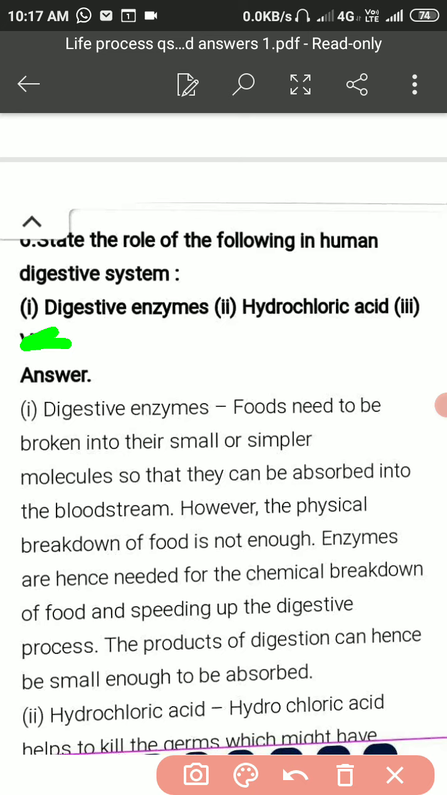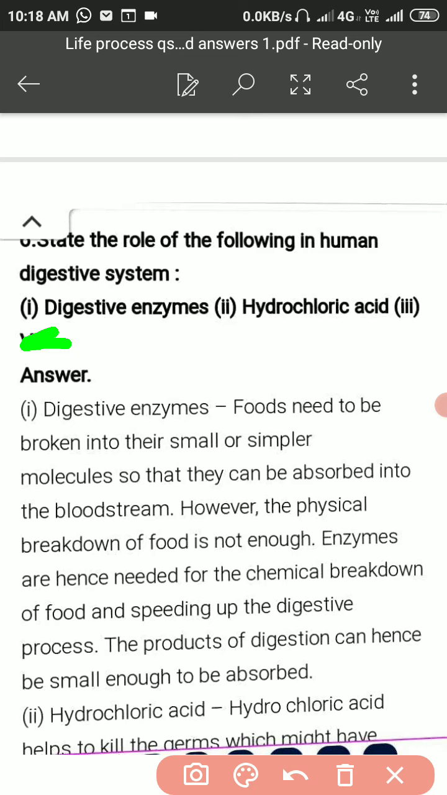Therefore, the role of hydrochloric acid is to preserve the food from bacteria and other pathogens for at least 3 to 4 hours, during the peristaltic movement of the stomach, while the crushing and digestion of food takes place in the stomach.